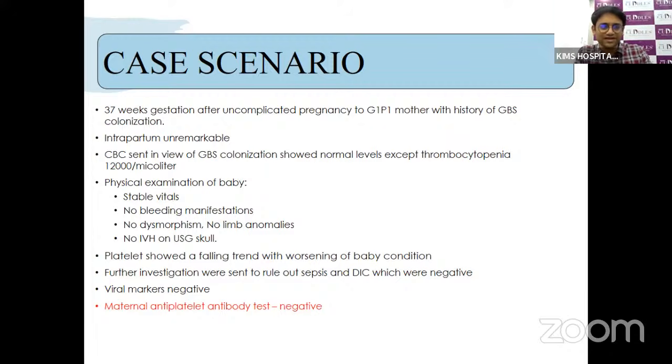The baby was clinically stable at the initial period. There is no dysmorphism, there is no IVH. Gradually, the platelet count shows a fall with worsening of the baby's condition. Investigations for central sepsis and DIC were negative. The viral markers were negative. Even the maternal platelet antibody tests were negative.